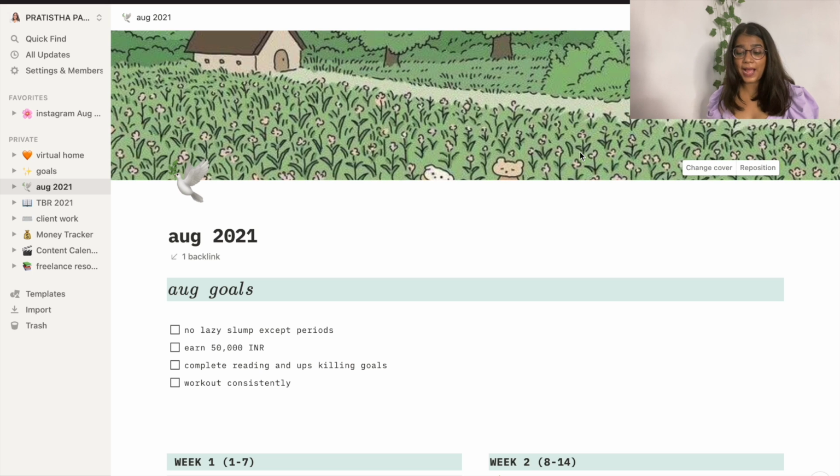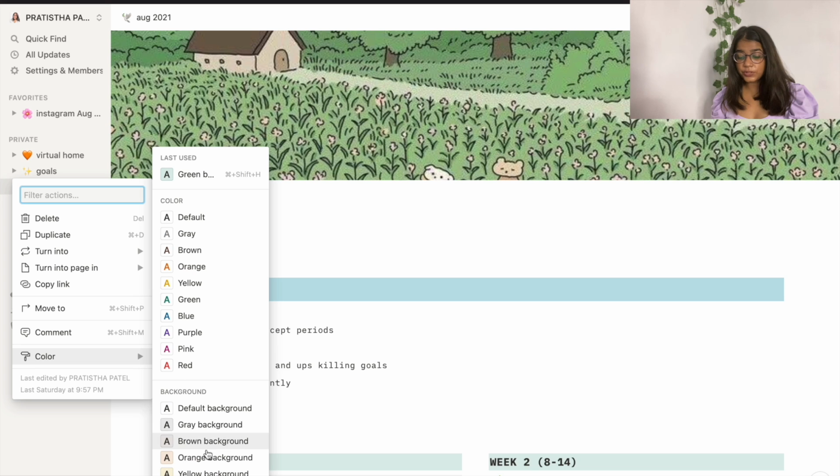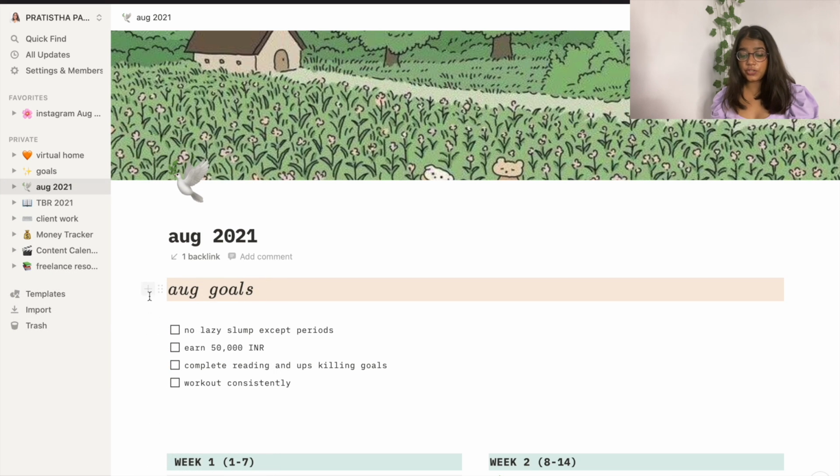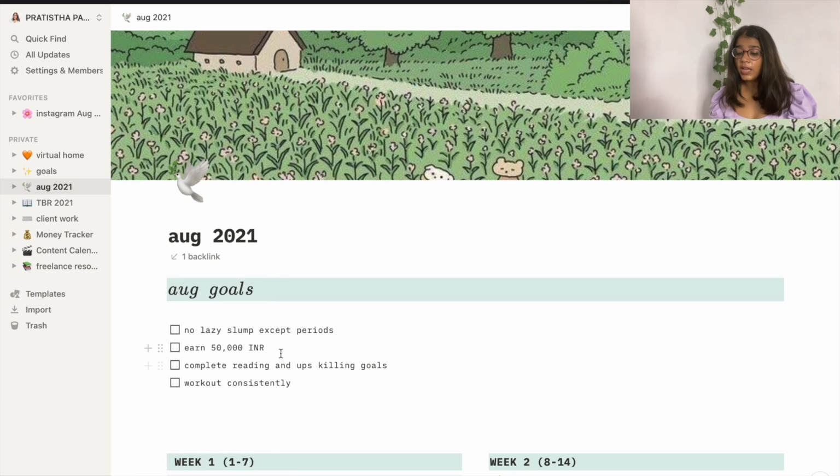I have added a backlink to this page, and now I have written my August goals. Now again I uploaded the picture using Pinterest, and then I have used August goals. Now if you want to change the color, you can go on color and choose any color you want. For example, if I want to change it to orange, I can do that, but as I have a green theme going on there, I will again go and choose the green background. If you want the text to go italics, you just have to go here and choose the equation part. It changes it into italics format.